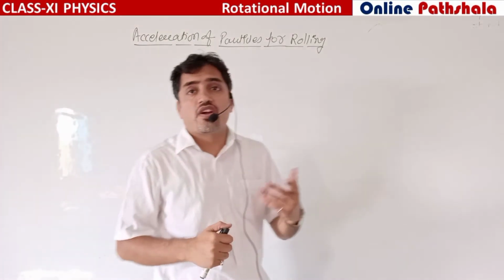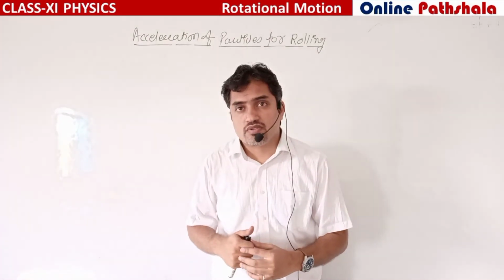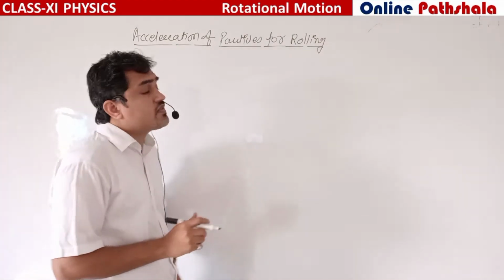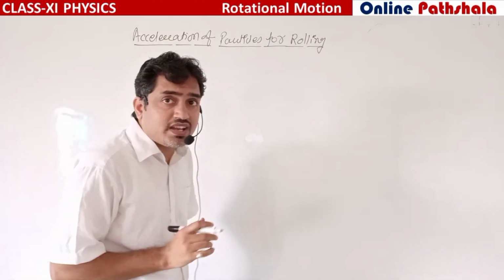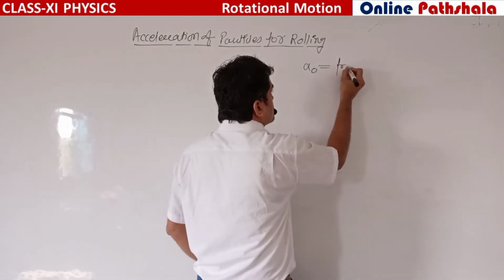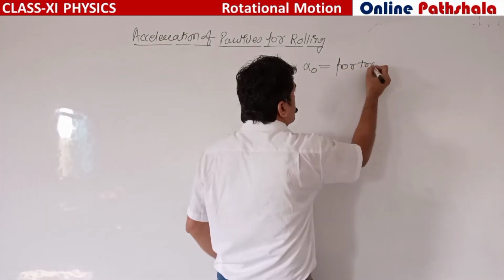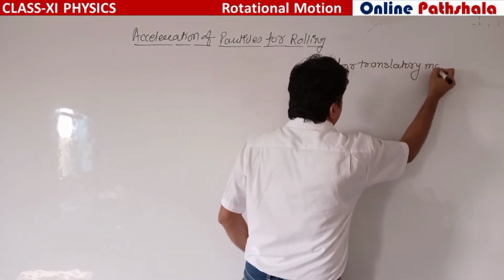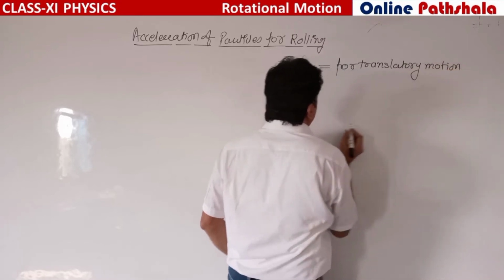Now in this lecture we are talking about acceleration. What about the acceleration? In case of rolling, we have to talk about three types of acceleration. A naught is the acceleration for translatory motion.